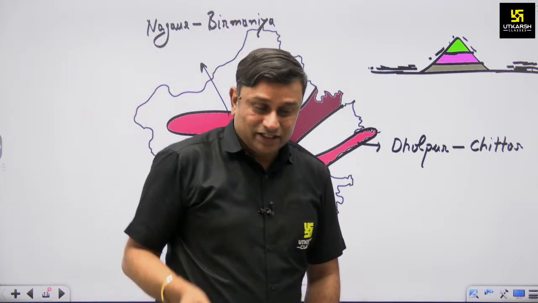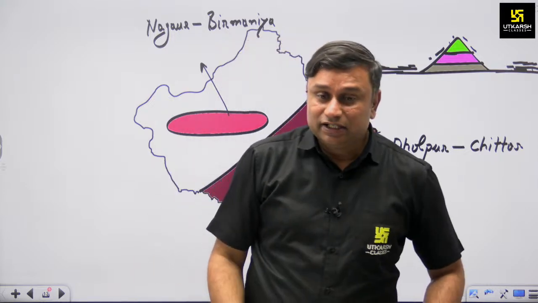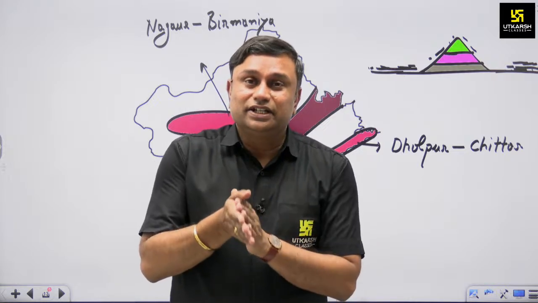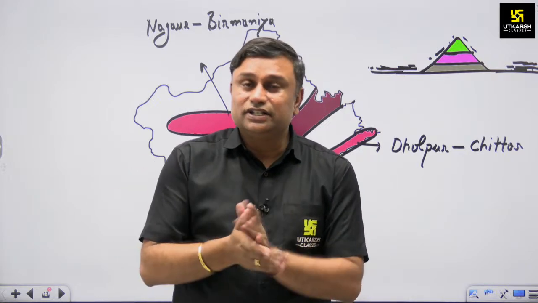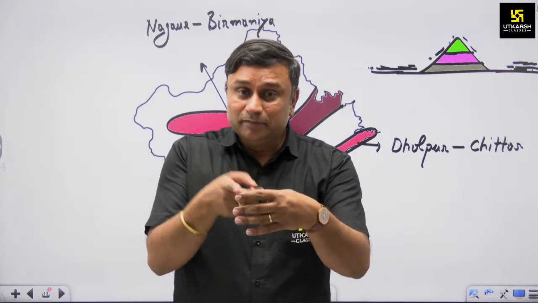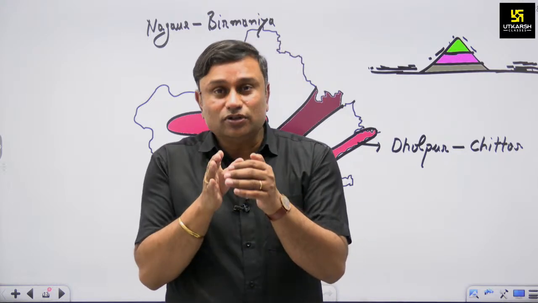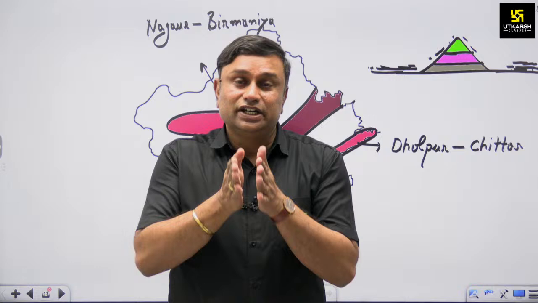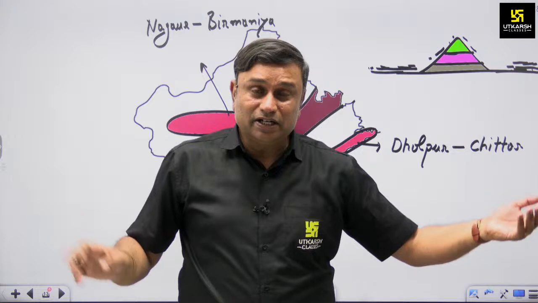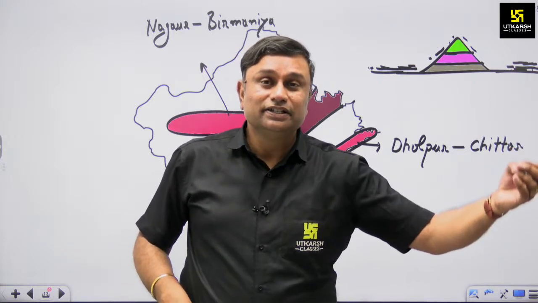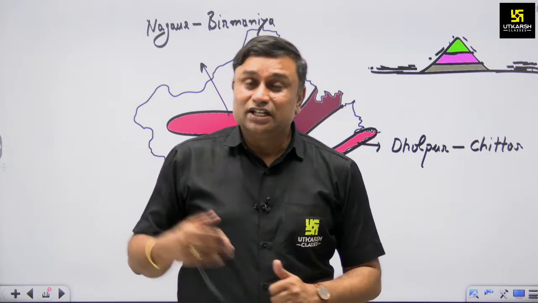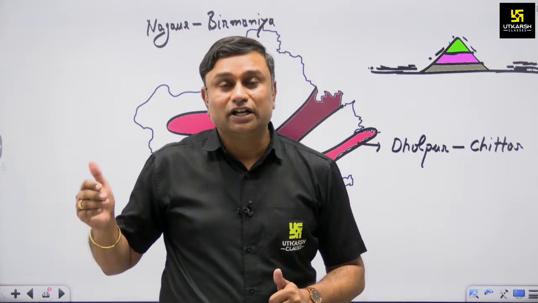So what does it mean? It means that the central part of Rajasthan is Aravali, and Aravali is in the form of Archean, Dharwad, Kudappa and Vindhyan. But this Vindhyan rock system is not only found in Aravali itself, it is also deposited in the eastern part of Aravali and the western part of Aravali. In the eastern part, it is associated with Dholpur, Karauli, Savai Madhopur, Bundi to Chittorgarh. While in the western part of Aravali, this Vindhyan rock system is found from Nagaur to Birmania.